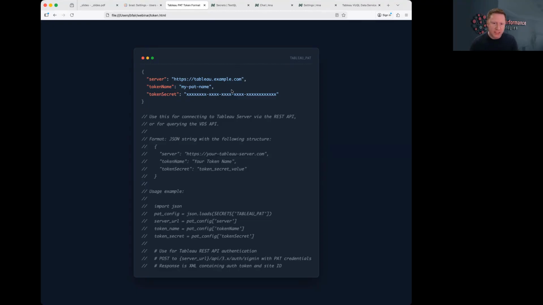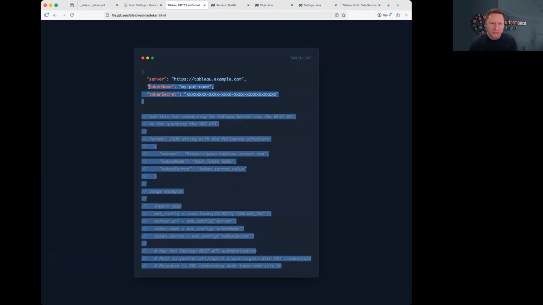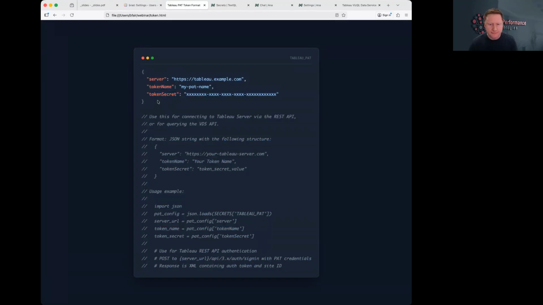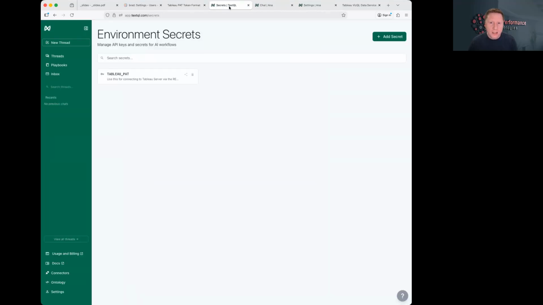You see the instructions down below. This we will copy into Anna's secrets page as well, just to give Anna a little heads up on how to use this, because otherwise it doesn't know what the secret looks like until it explores the secret, which might risk exposing the actual protected information to the chat.